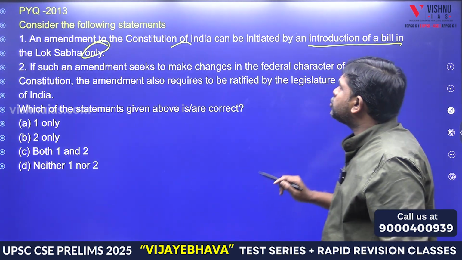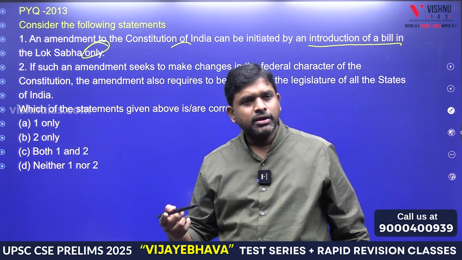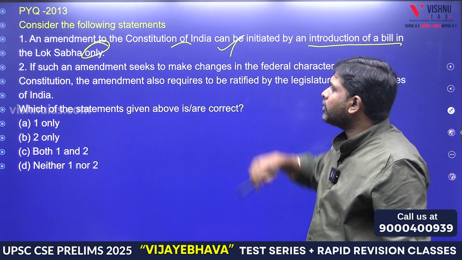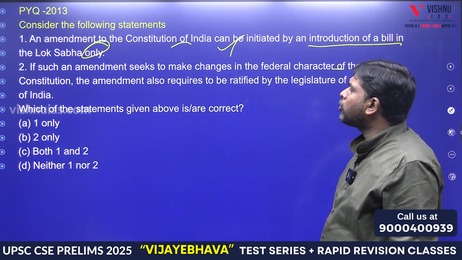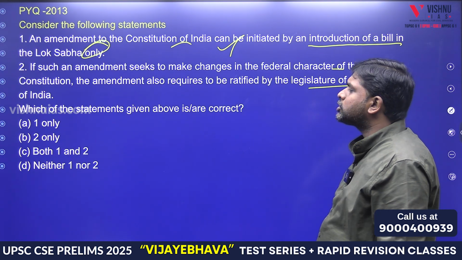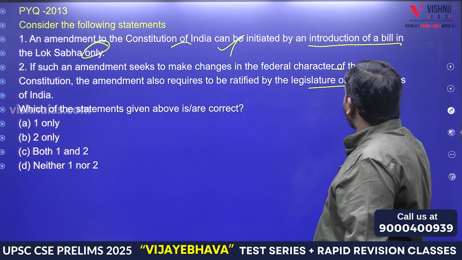An amendment to the Constitution of India can be initiated by the introduction of a bill in the Lok Sabha only, or in Lok Sabha and Rajya Sabha. If such an amendment seeks to make changes in the federal character of the Constitution, the amendment also requires to be ratified by the legislatures of the 50%. If such an amendment, very good.